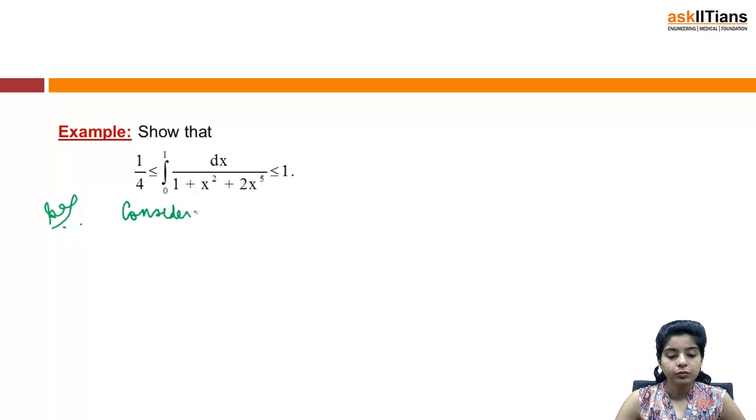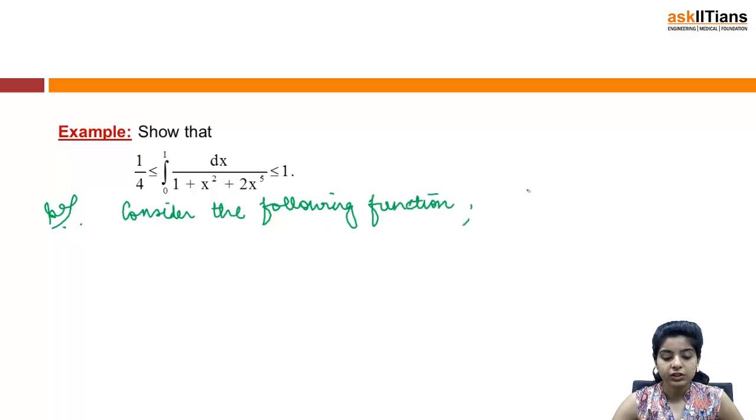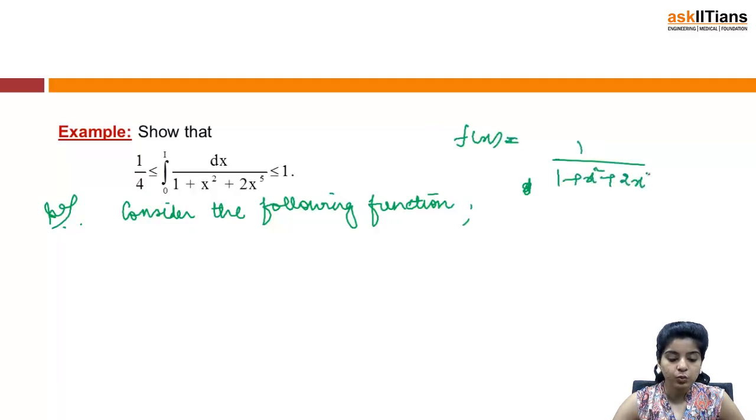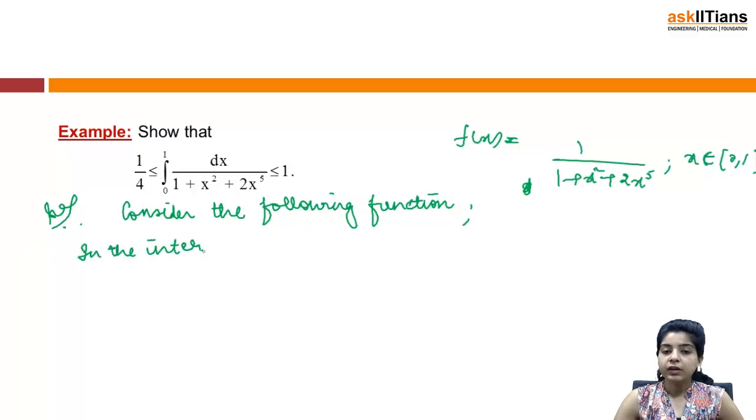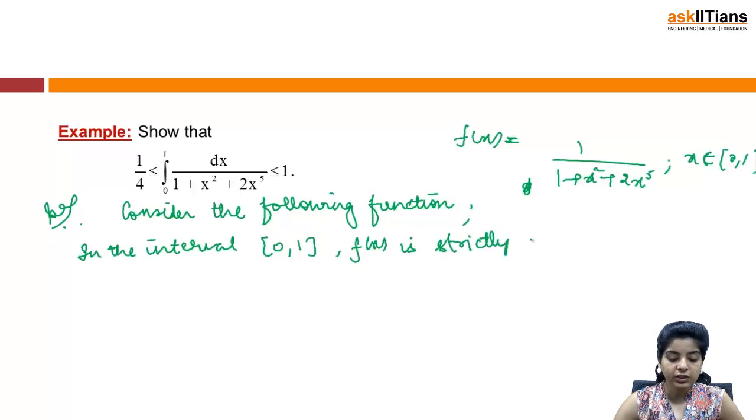First of all, what we will do is consider the following function. Let me assume my f(x) to be 1 plus x square plus 2x^5, where x belongs to [0, 1]. Now, in the interval [0, 1], obviously we will be considering, you will see whether it is strictly increasing or decreasing, what is the nature of the function. So f(x) is strictly decreasing.